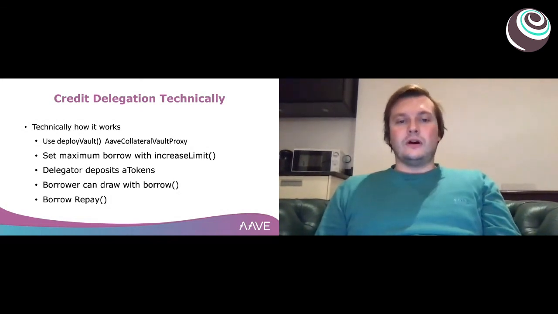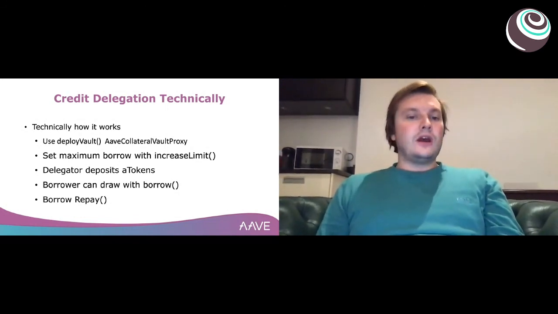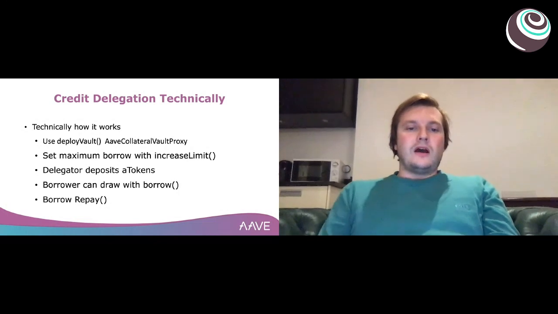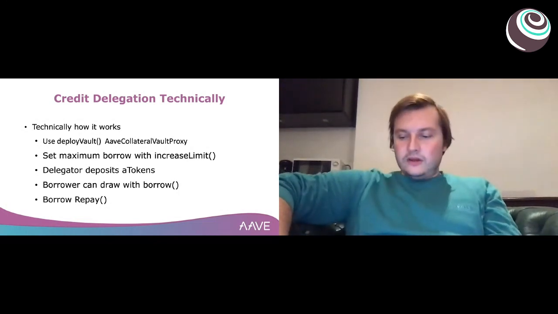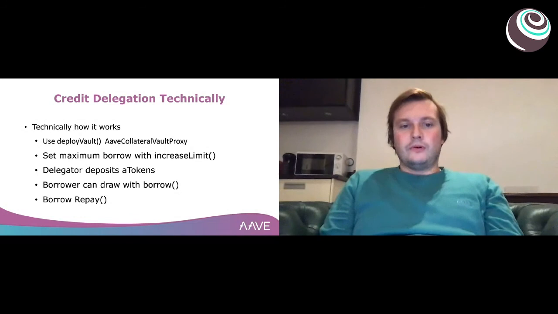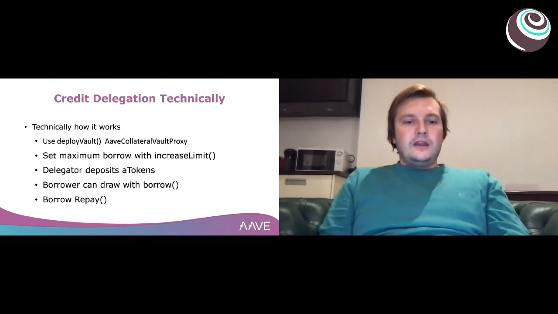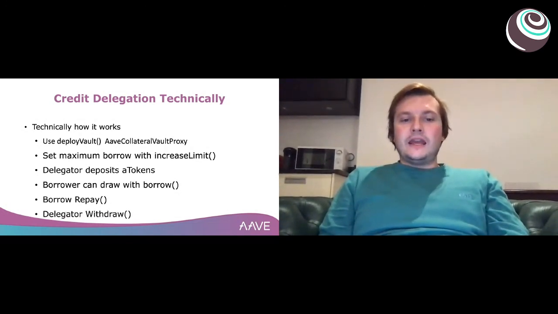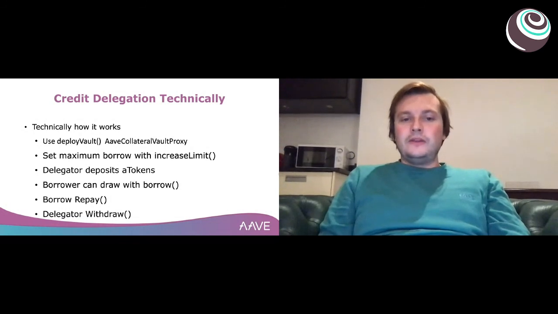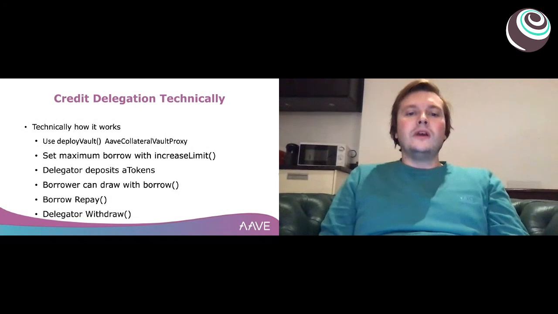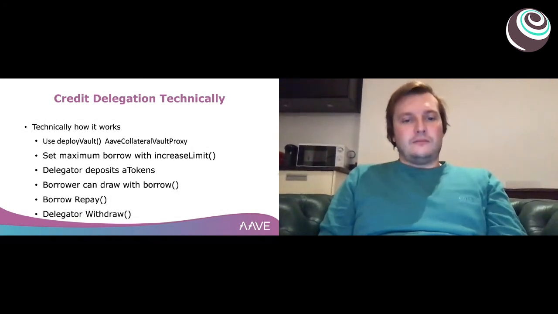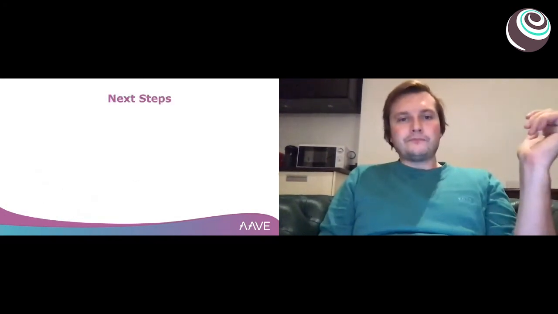So there's a lot of interesting stuff you could do. Then you have the borrow and repay functionality, where you can repay whatever you borrowed. And once the loan is repaid, the delegator can withdraw their A tokens, which means you abandon the vault and you're back in the Aave protocol.